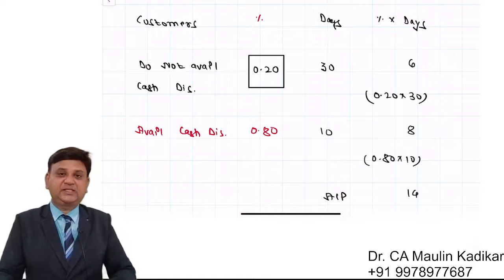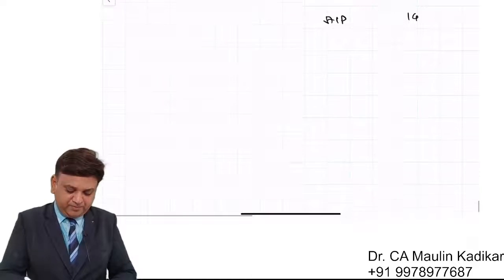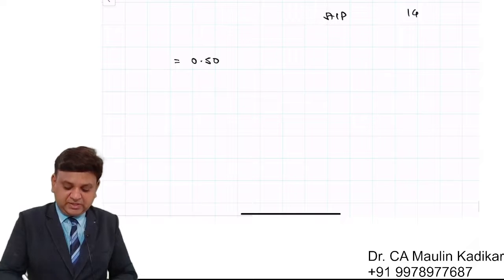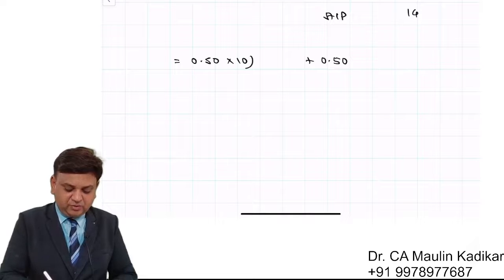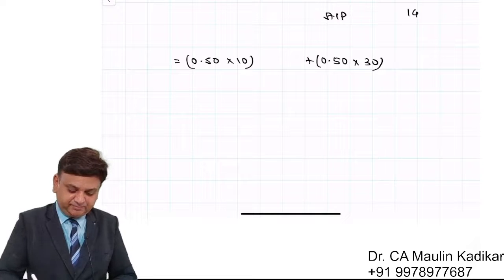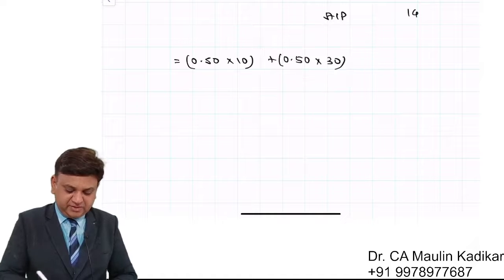In case of the existing one, what will happen? We understand that the customers who avail cash discount is 0.5. Customers who do not avail cash discount would be the remaining 0.5. Customers who avail cash discount have to make payment in 10 days. For the remaining customers, the credit period is 30 days. So we can calculate the weighted average.